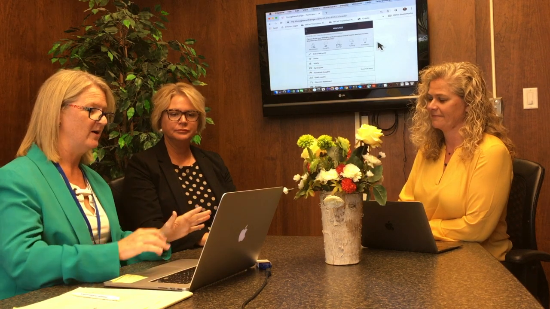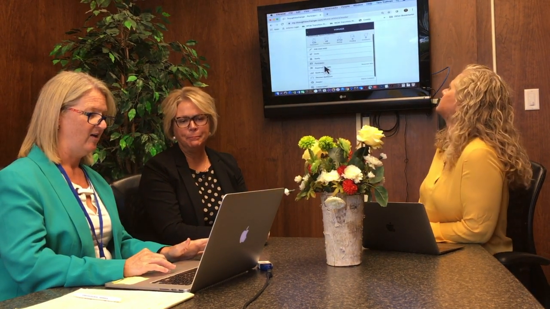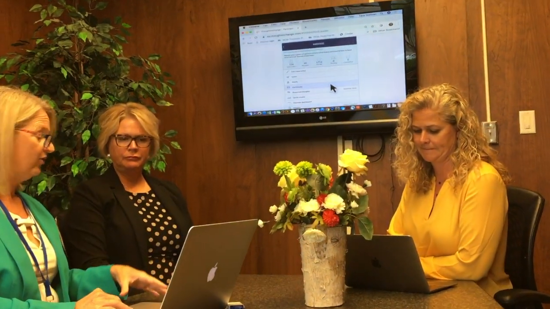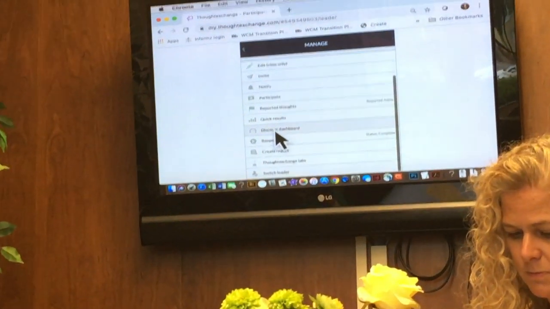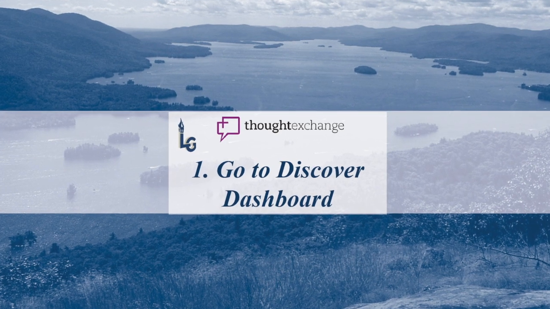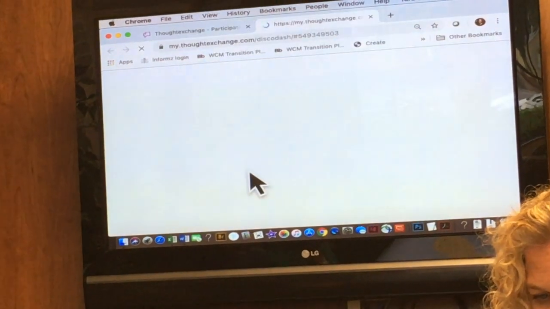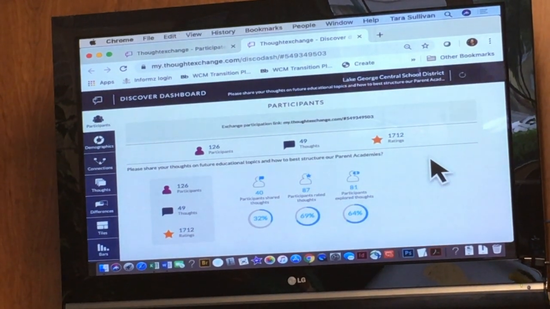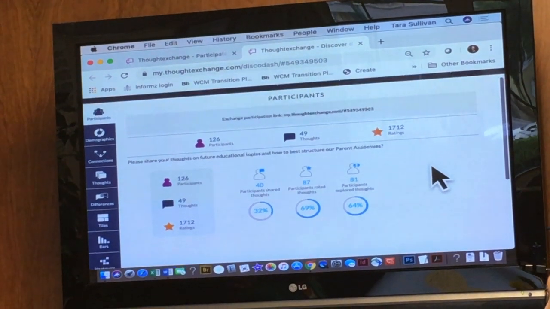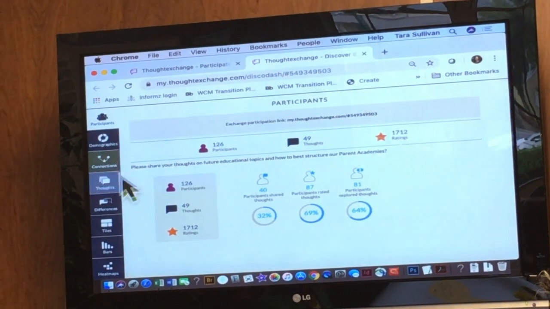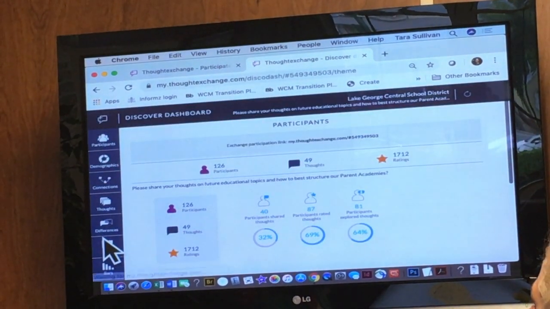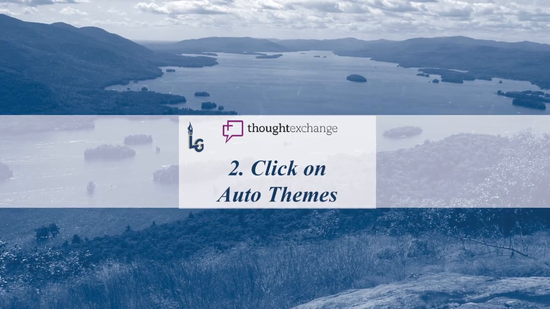So here's our behind the scenes of Thoughtexchange, and you can see we had 126 participants and 49 thoughts. There's no pending thoughts. So what I'm going to do is go to the Discover dashboard down here. And this is our behind the scenes tool that shows how many people participated, how many thoughts there are. So these tools, we're going to come down here and go to the theme tool and click on auto themes.